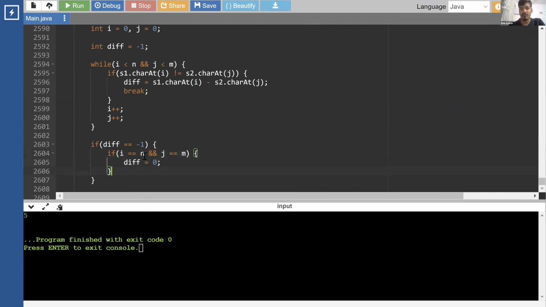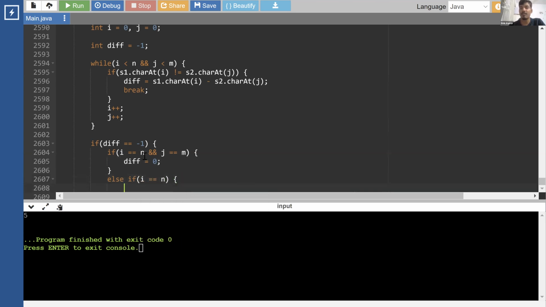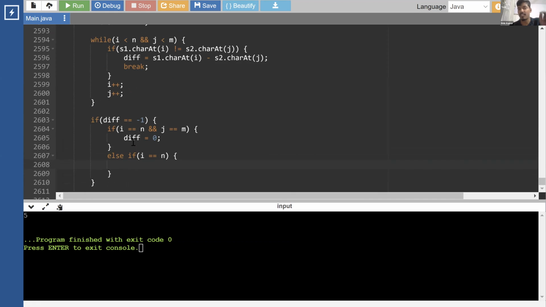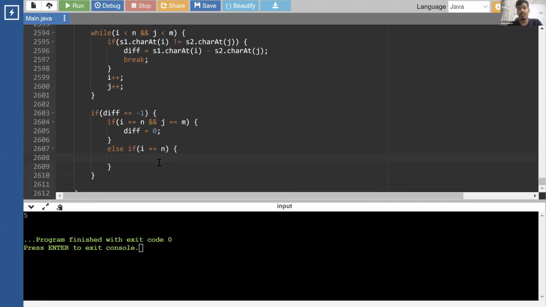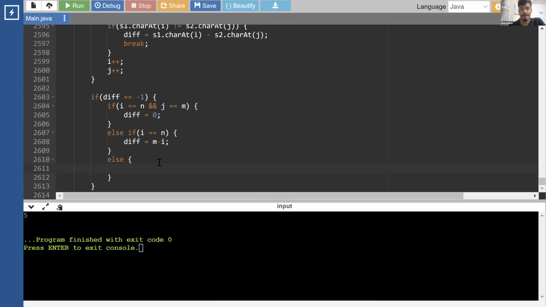Okay, else if both of them are not at the end, only the first string has reached its length and the second string is still left with characters, then the difference is going to be the second string length minus i, otherwise it is going to be the first string length minus i and minus j.